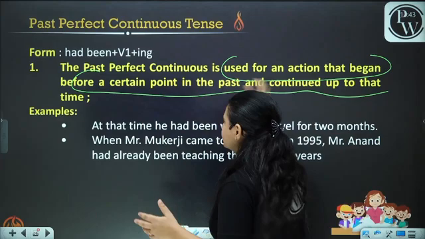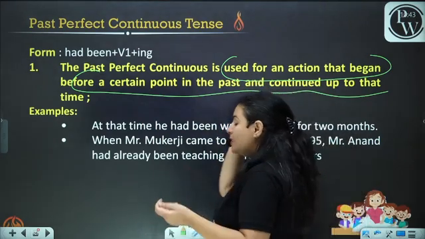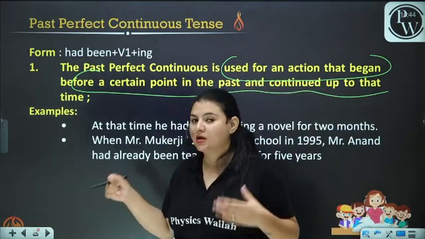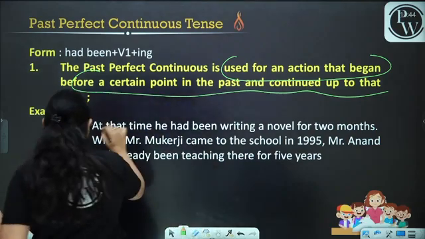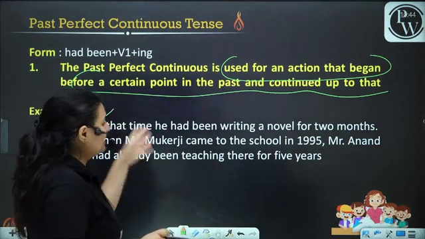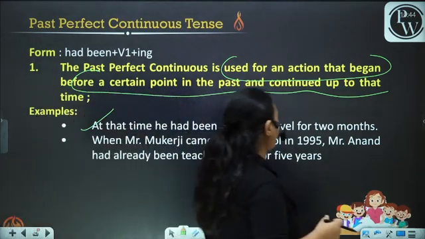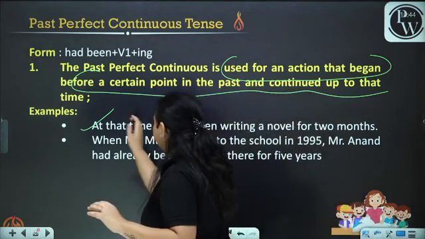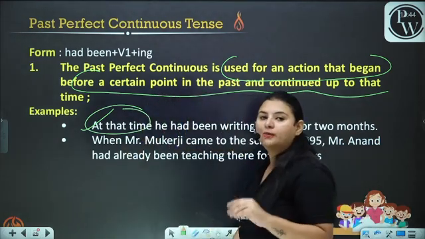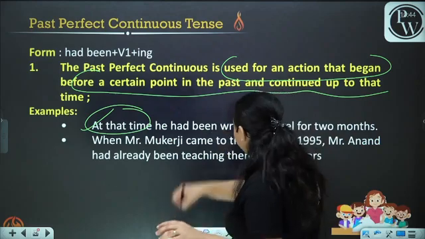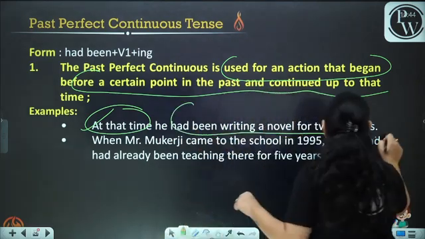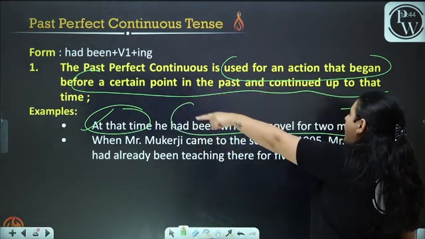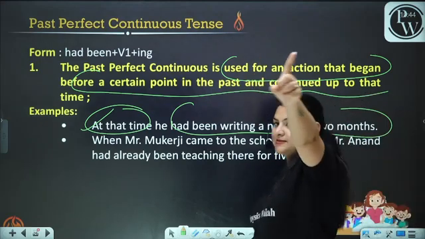When you read the sentence, this can be a little bit tricky, but if you look at the examples, you will be able to understand it. At that time, he had been writing a novel for 2 months. At that time, we are talking about a time in the past when the action had already been going on. At that time, he had been writing a novel for 2 months.